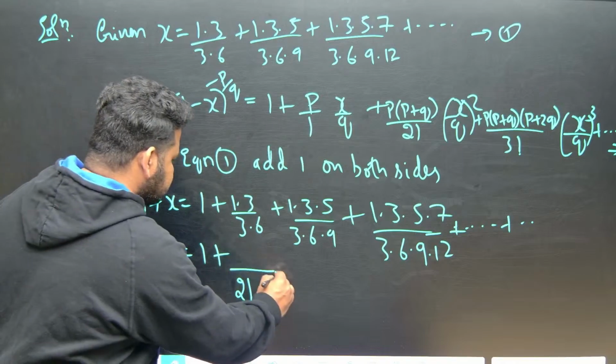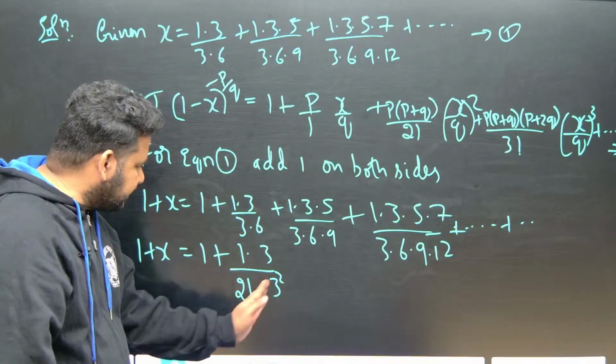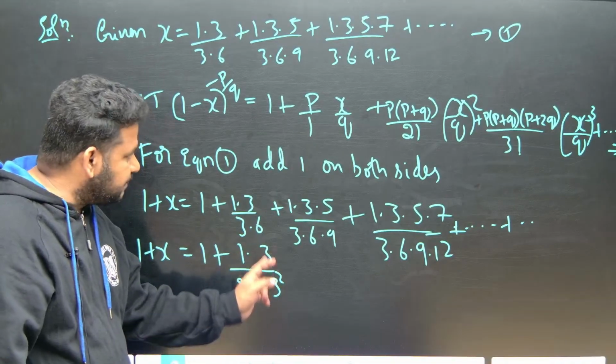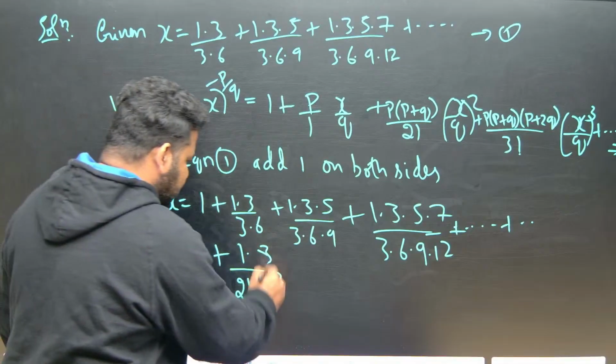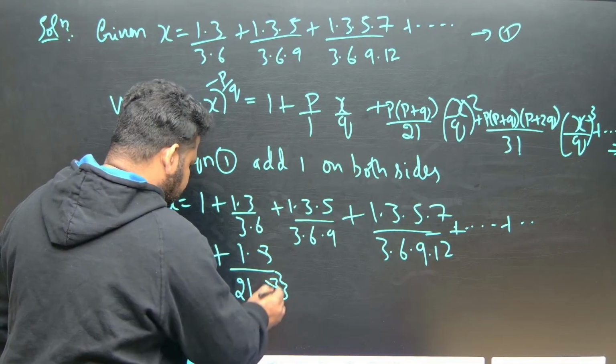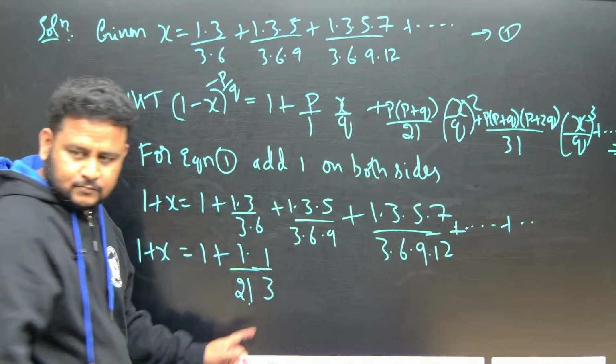So this will become 3 square. This will be 3. This will be 1. Correct? This 3 if I take it outside, this will become 3 square. So x by q, so 3 and 3 square. What can I do? I can cancel 1 by 3. So this will become x by q. So 1 by 3, this will become 1 by 3.